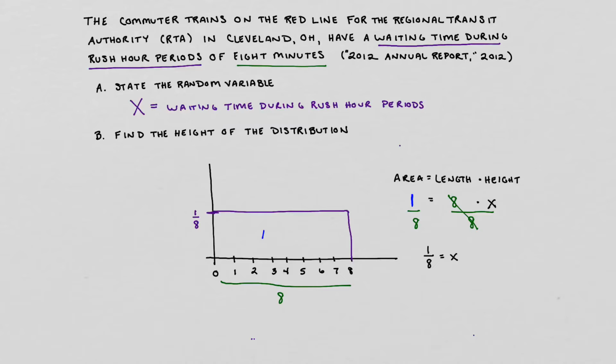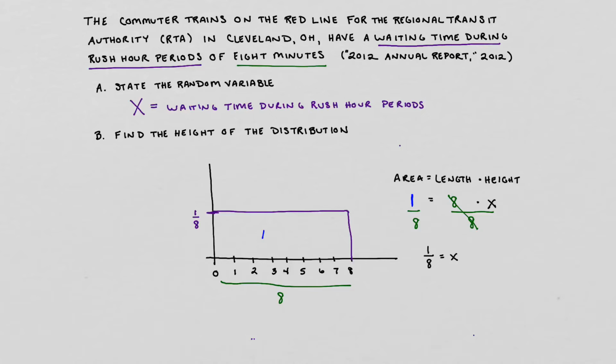And you can use this when you are working with uniform distributions at all times. So if you know the length of your distribution, you automatically can note what the height of that distribution should be. It's just going to be the reciprocal. So for example, maybe we went to, I don't know, a different city. Let's just say you went to, I don't know, Orlando or something like that. And they said that you have only up to a 4-minute waiting time to use their train.